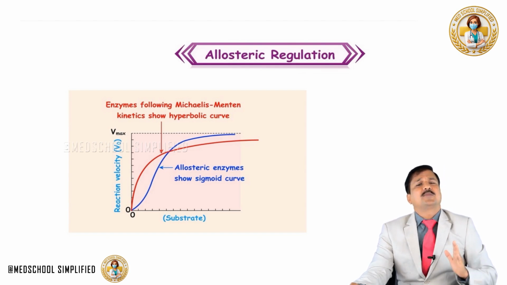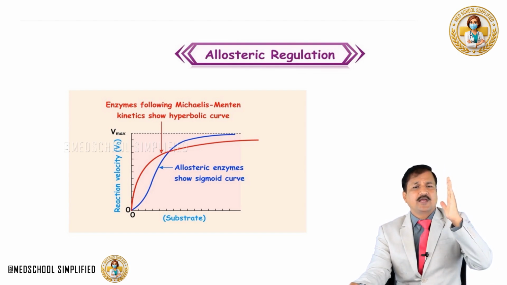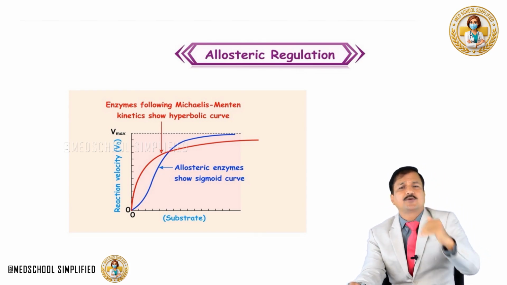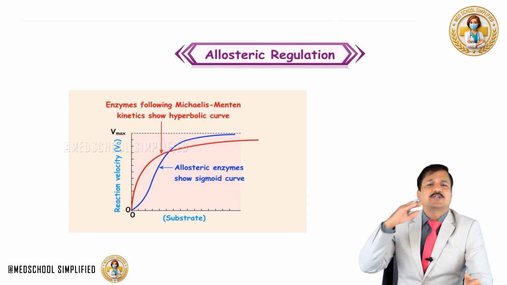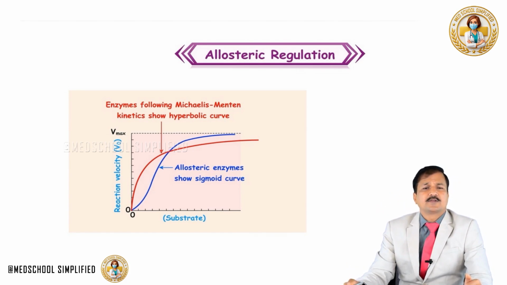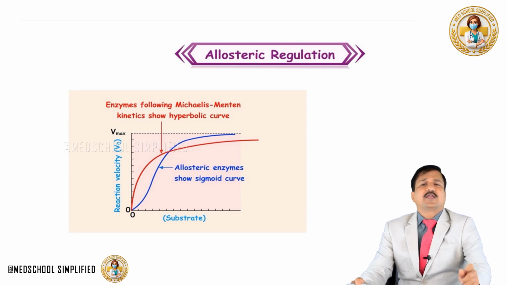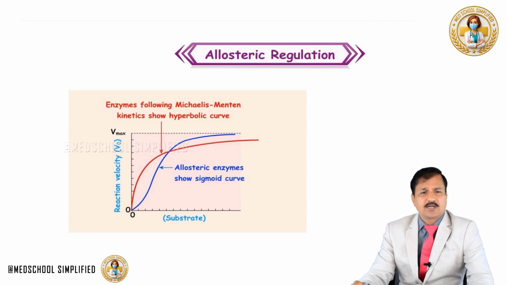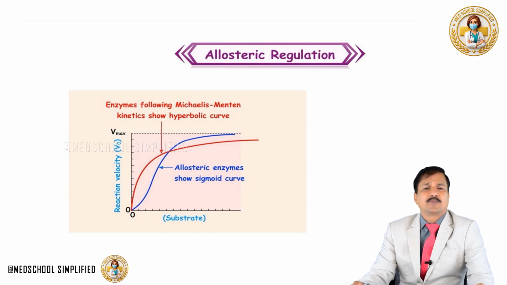That means there will be a rise in the velocity of the reaction at the initial substrate concentration, and then it takes a plateau stage, because it is reaching saturation. So this type of reaction velocity curve is the hyperbolic feature, which indicates a simple enzyme catalyzed reaction. Whereas the allosteric enzyme catalyzed reaction velocity curve is sigmoidal.